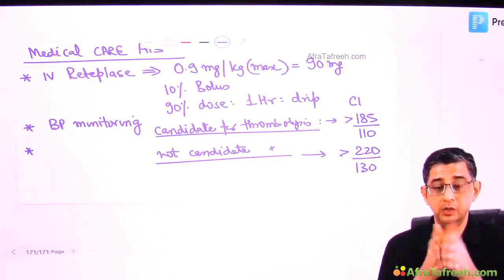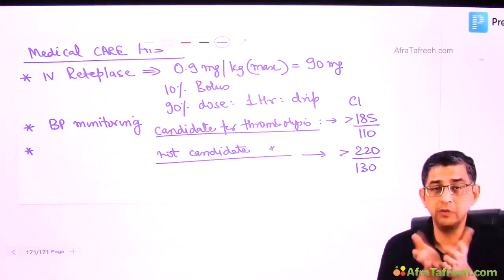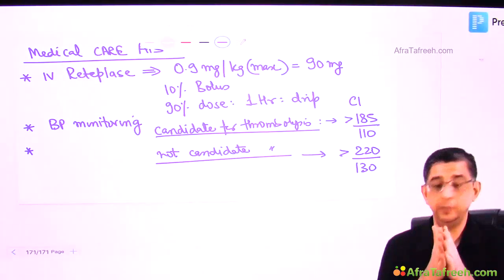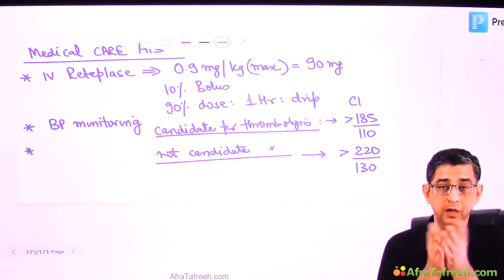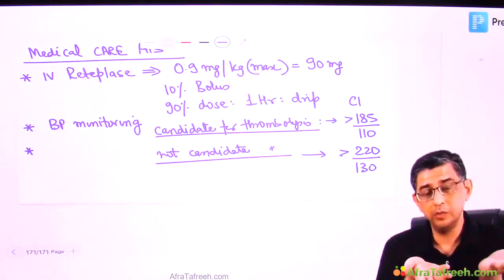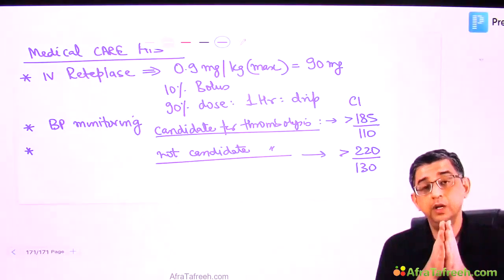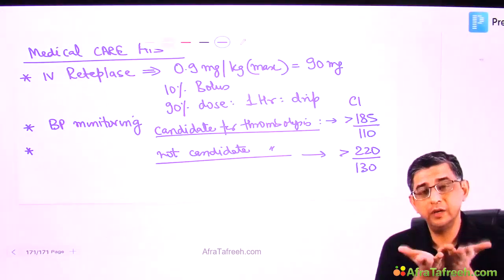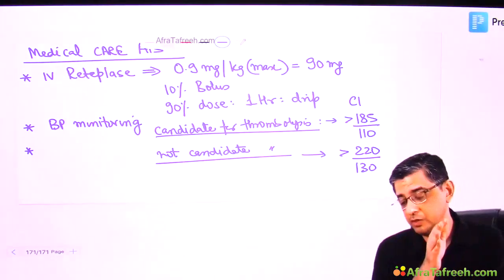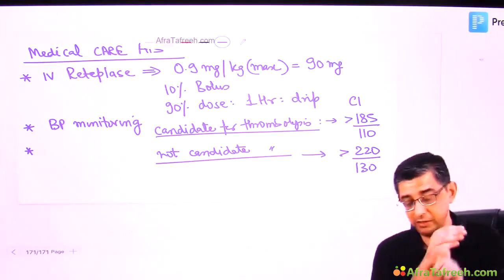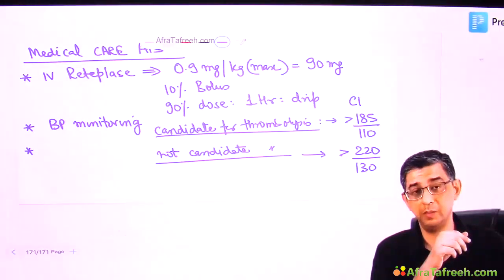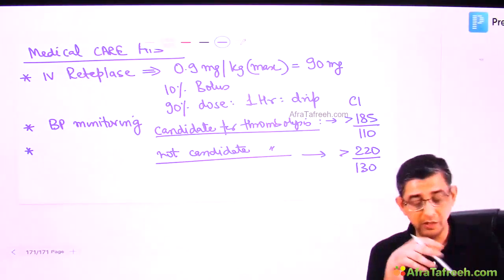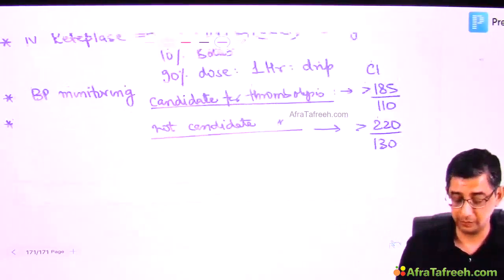If somebody had a stroke a few hours back, 2, 3, 4 hours, then obviously he's a candidate for thrombolysis. If he has a spike of BP, try to keep the BP less than the value that I mentioned. If he comes with high BP, lower the BP and then do thrombolysis. But if he's not a candidate for thrombolysis and the blood pressure is 200 by 100, there's no point in trying to lower the BP. The intervention is to be done only after 220 by 130. That's a very fine point that I want you to remember. Obviously for hemorrhagic stroke we study controlling the blood pressure, but you can ask about that in the ischemic stroke component also.